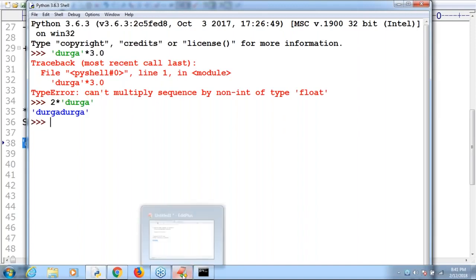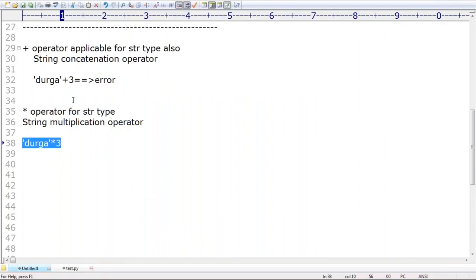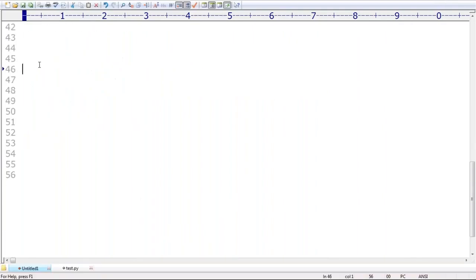Clear, right, sir? These are various important loopholes about arithmetic operators. Make sure, sir, total how many operators are there? Plus we covered, minus, next multiplication, next division, next modulo. These are all our known things only. Next, the star operator and the power operator you should be aware of. But compulsorily you should be aware of the difference between normal division and floor division.